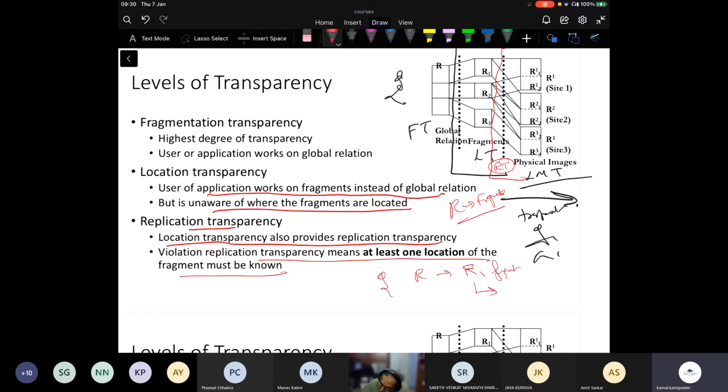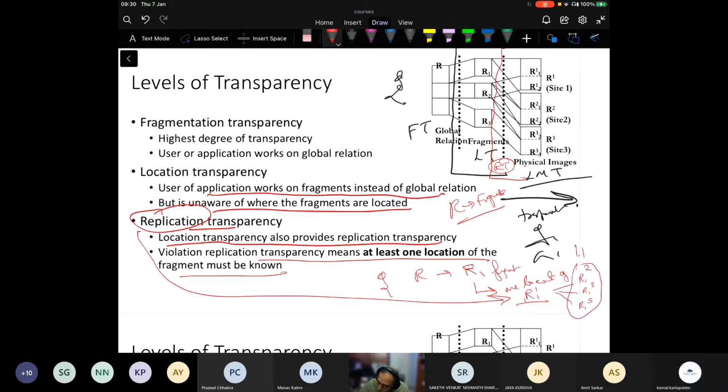And the user should know one location of R1 in replication transparency. That is compulsory. But the other locations of R1, whether at site 1, site 2, site 3, or site 5, need not be known.